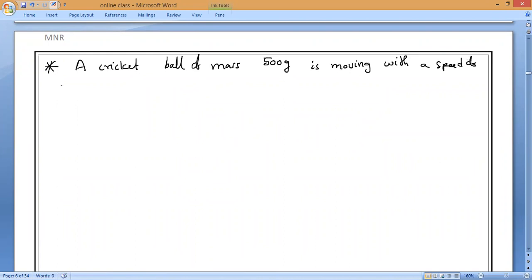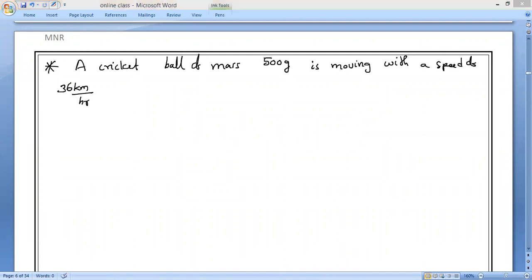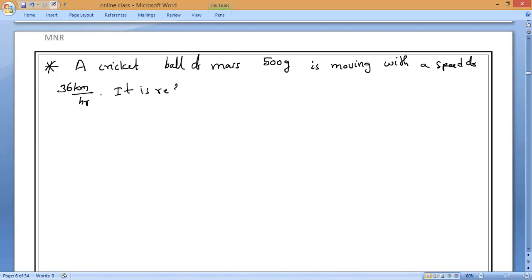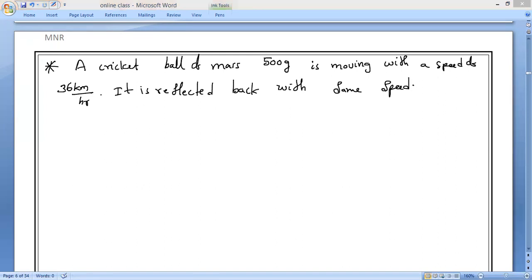It is reflected back with the same speed. All of you do it. Same speed. What is the impulse applied on it? Anybody? What is the impulse applied on it?